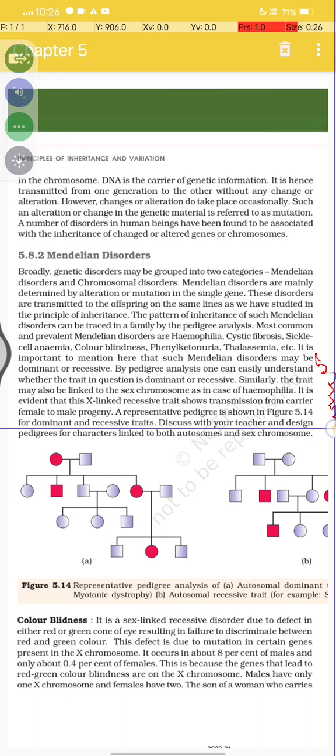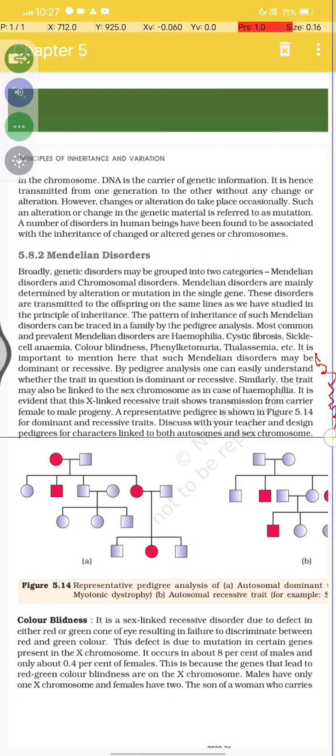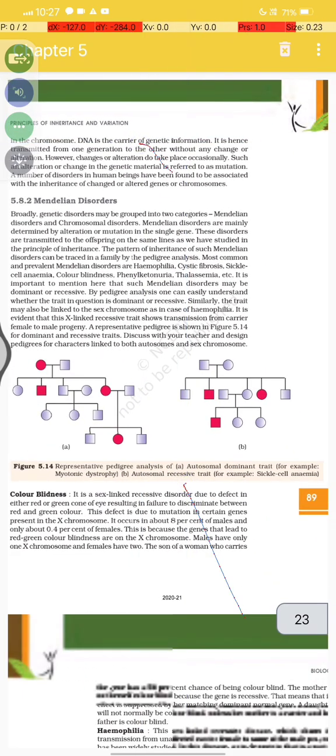Dominant and recessive traits. Discuss with your teacher and design the pedigree for the character linked to both autosome and sex chromosome.